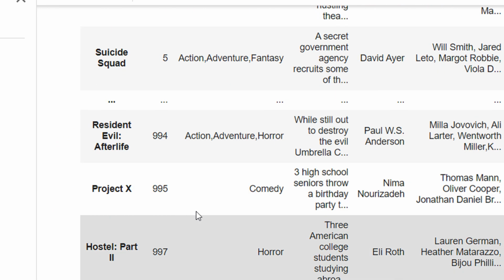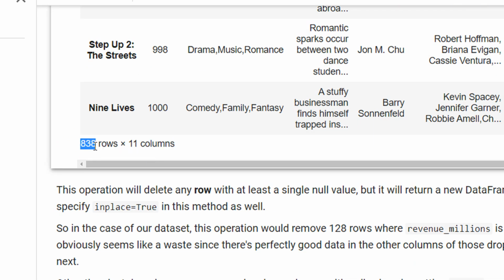We had 1000 rows and now have 838 remaining, so 1000 minus 838 is 162. So we had 162 rows in the CSV file which had at least one null value.